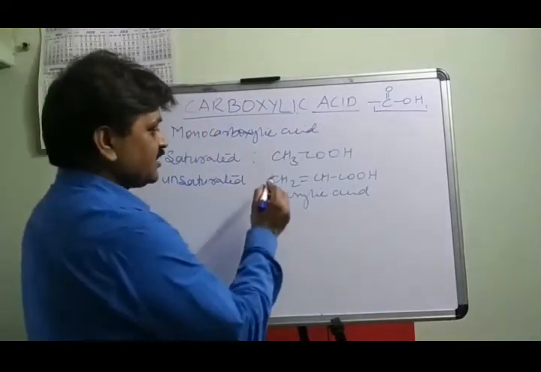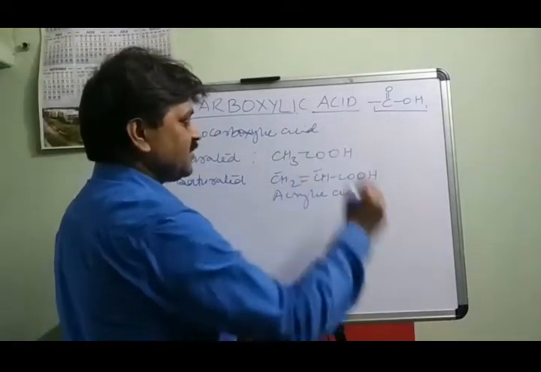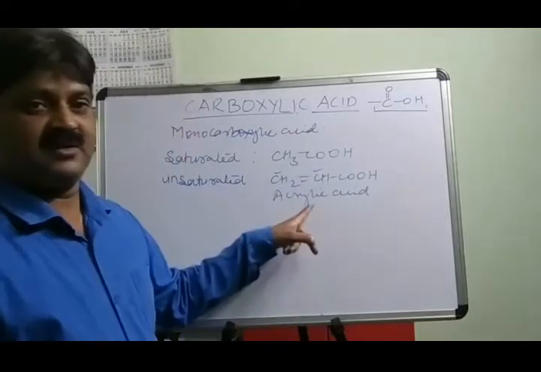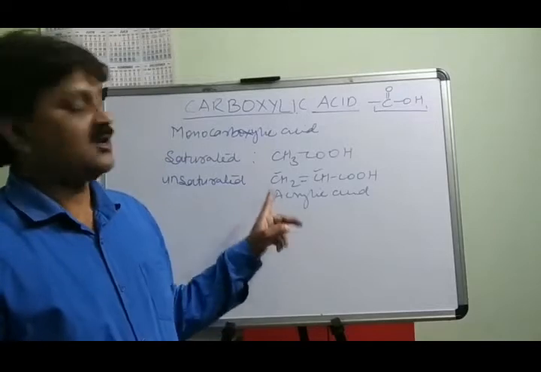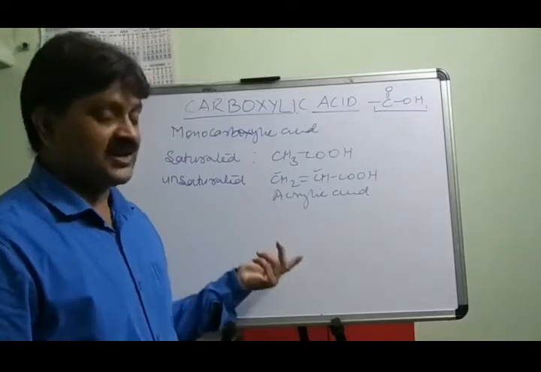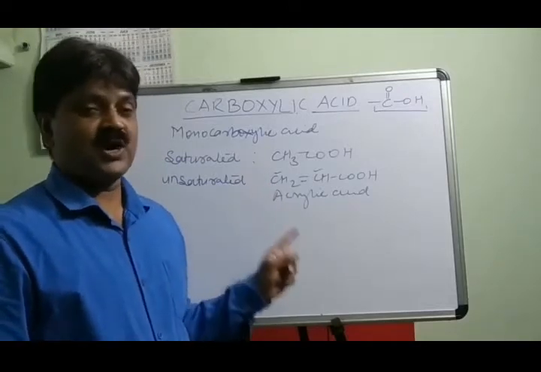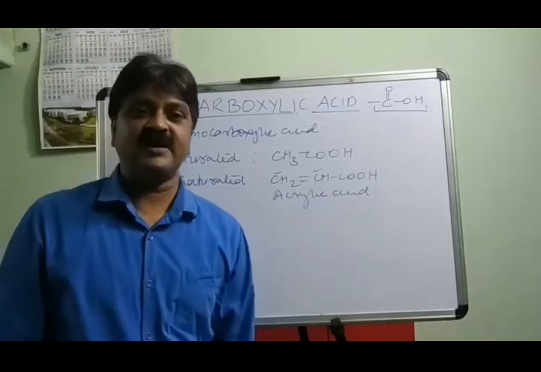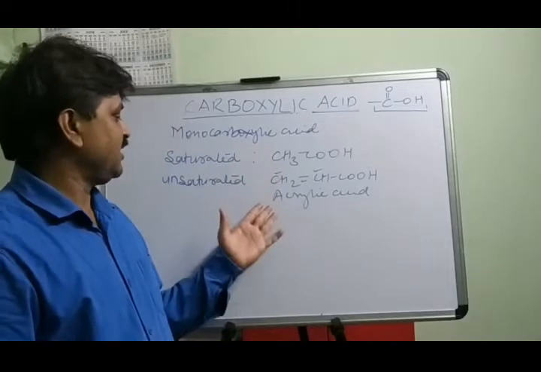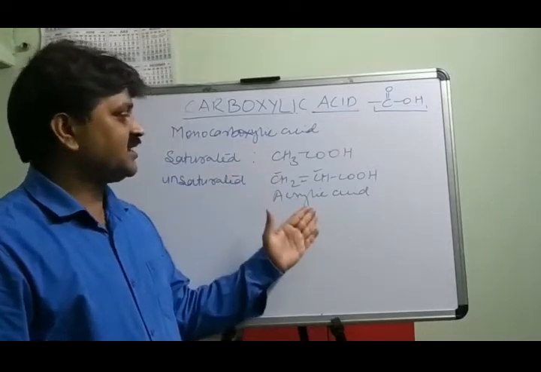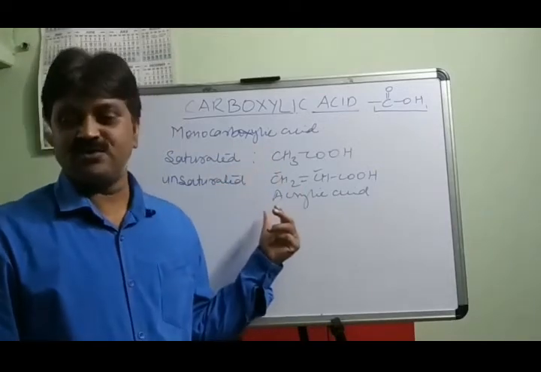You will see here the valency of this carbon and this carbon is completed by the double bond. So when a compound has a double bond, this is called unsaturated. Triple bond is also called unsaturated. So monocarboxylic acid may further be classified as saturated or unsaturated. Acetic acid is saturated and acrylic acid is an example of unsaturated monocarboxylic acid.